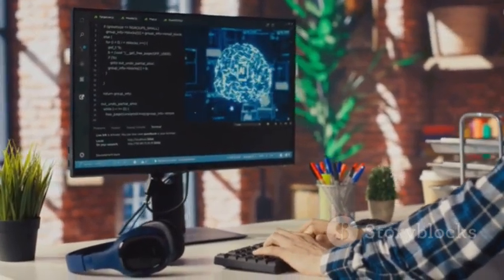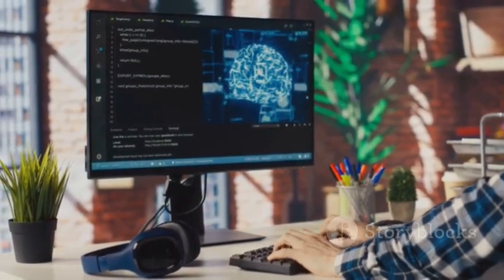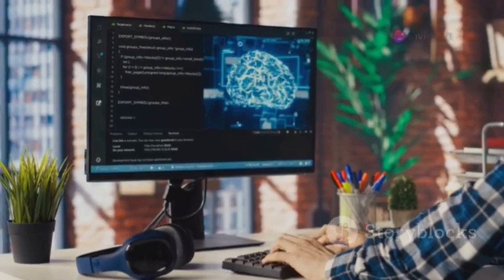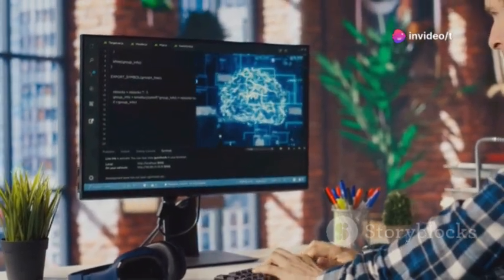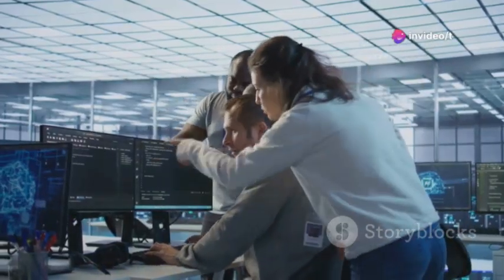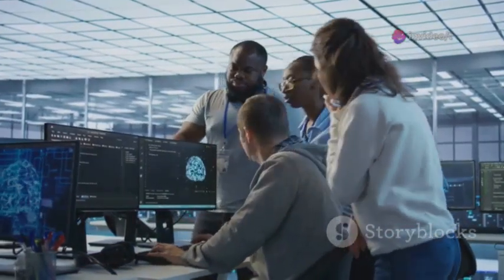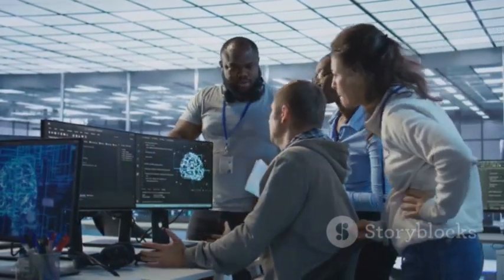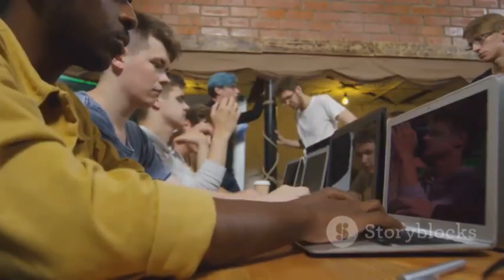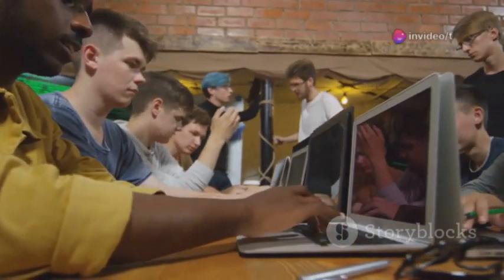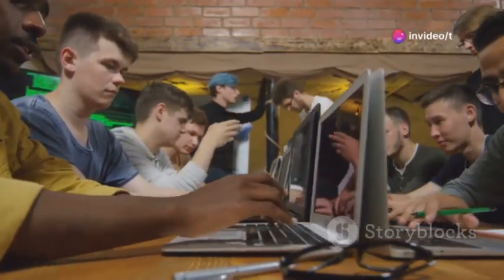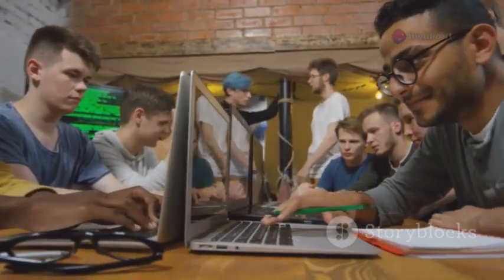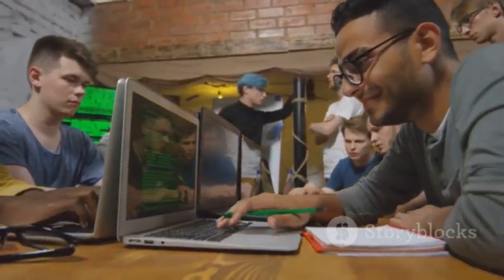AI is no longer just a buzzword or a distant dream. It's here, and it's reshaping industries, workflows, and even our daily routines. And leading this revolution is Google AI Studio, a platform designed to put the power of AI directly into your hands. It's not just for coders or data scientists anymore. It's for everyone. Whether you're a tech enthusiast or someone who's never written a line of code, Google AI Studio is built for you.